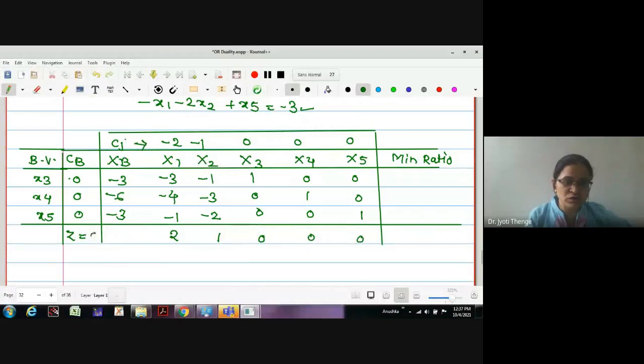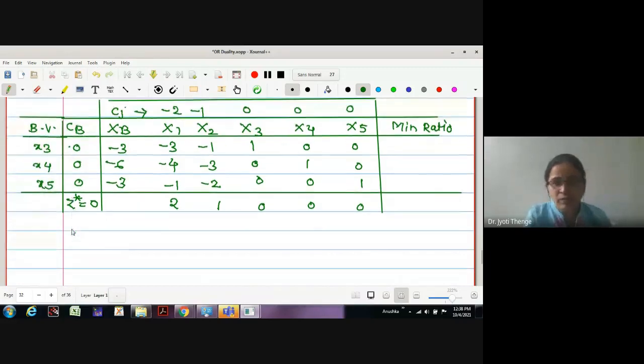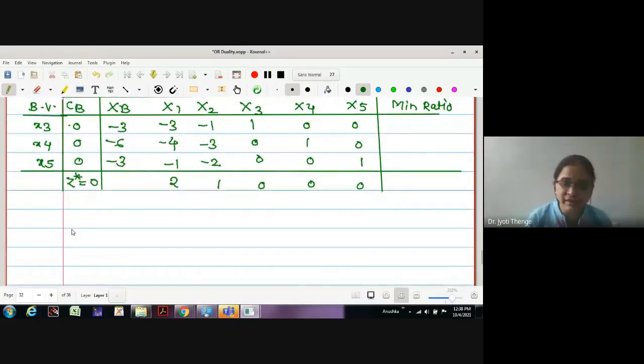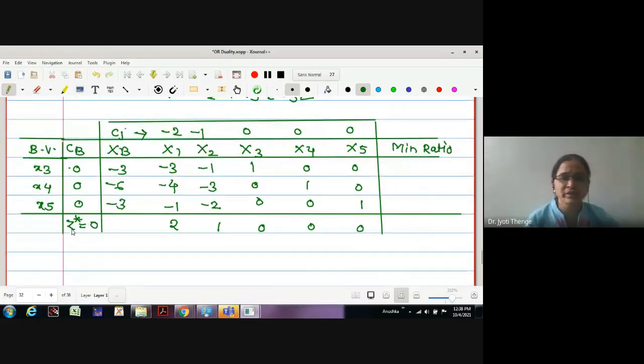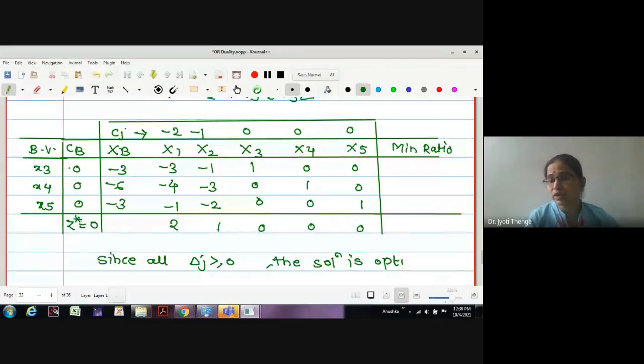And what is the cost? CBXB is not z, it is z star rather. Therefore, if we observe, all delta j's are non-negative, so whatever solution we have obtained at this step is an optimal solution. Let me write, since all delta j are non-negative, the solution is optimal. Though it is not feasible, I am writing only optimal.